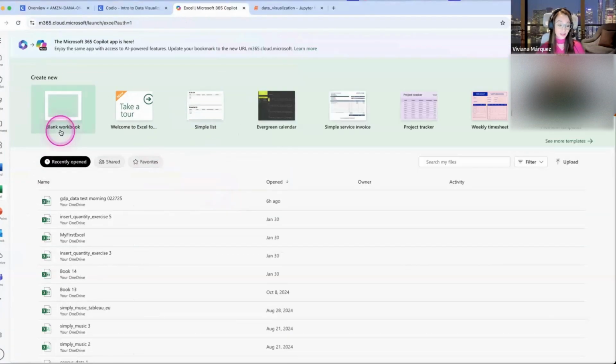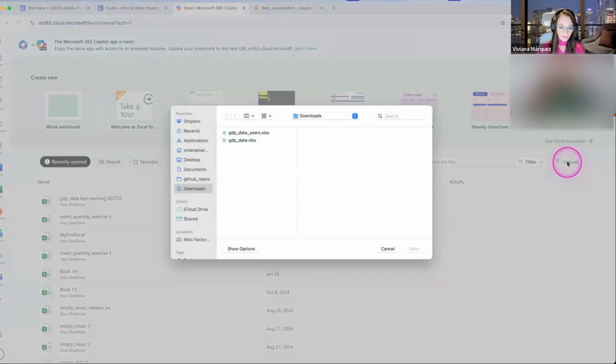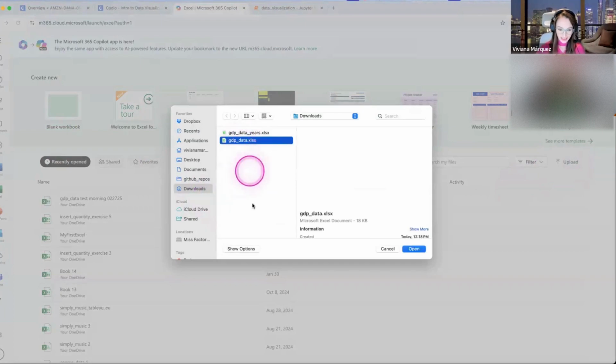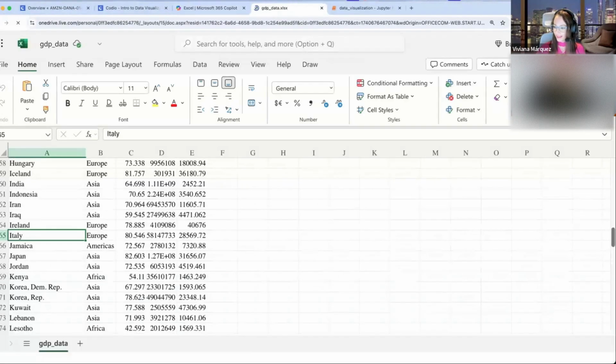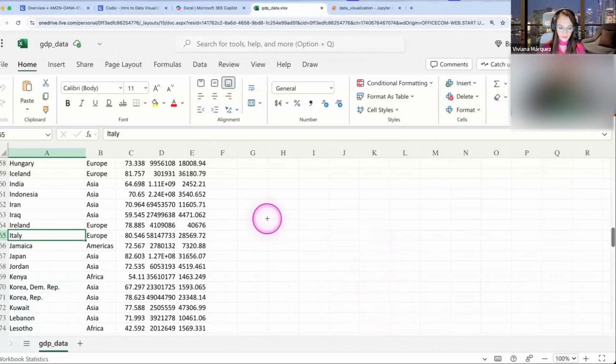So once you're in the Excel platform, as usual, you're gonna upload this first file. So I'm gonna click here on this file upload button all the way to the right and search for the file wherever you have it on your computer. So in this case, I have it here in downloads. So I'm gonna open it. And there you go. So this is the first file that we're going to be working with.